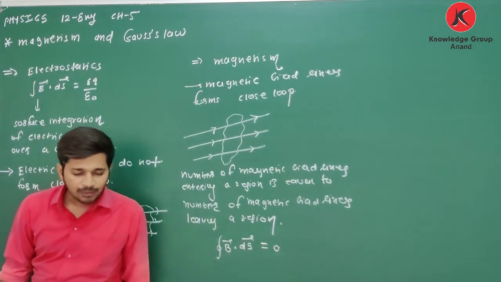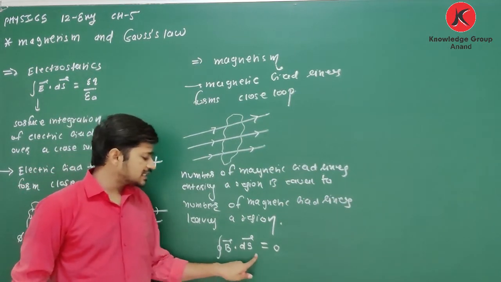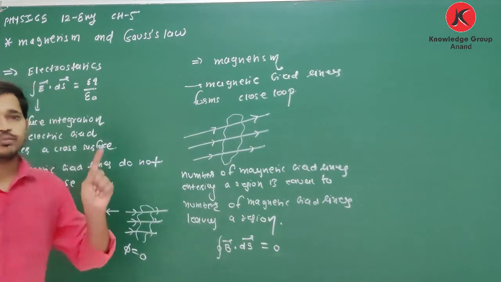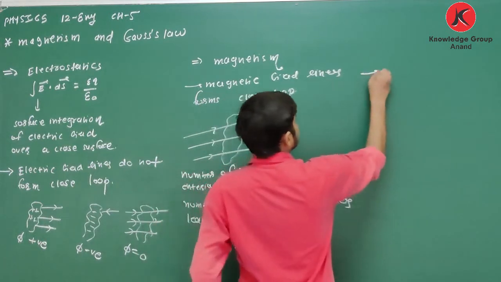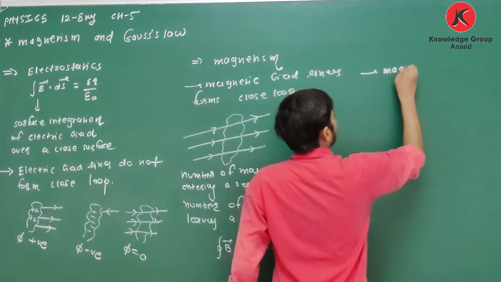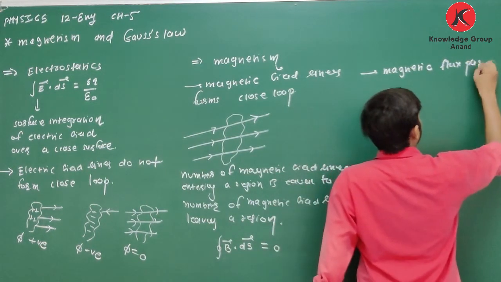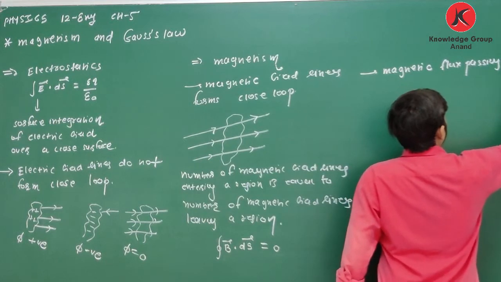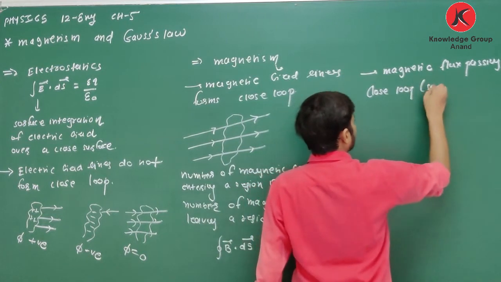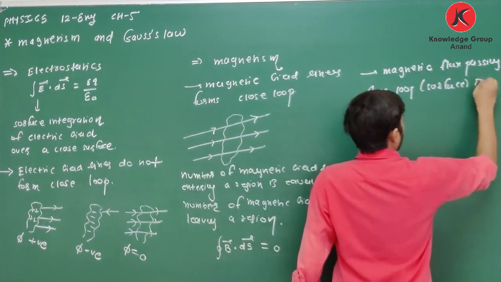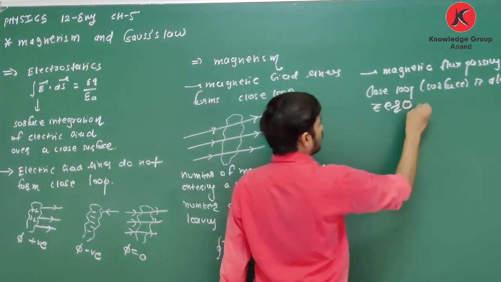And it is Gauss law for magnetic field. So you have to remember what is Gauss law for magnetism. Integration B dot ds is equal to 0 over a closed loop. Clear about this? Gauss law means magnetic flux passing through a closed loop or closed surface is always zero.